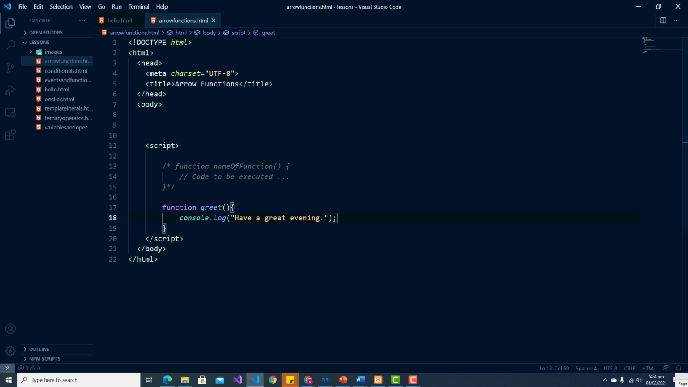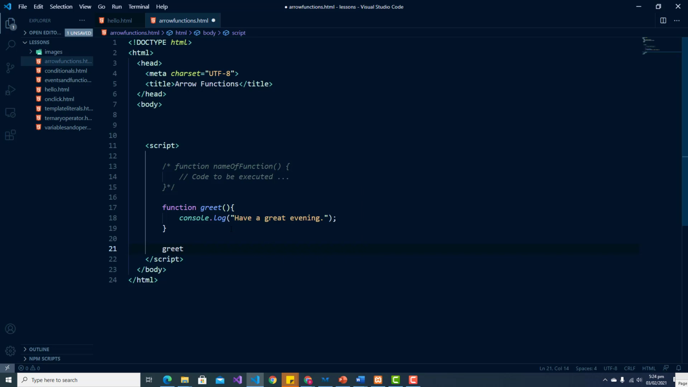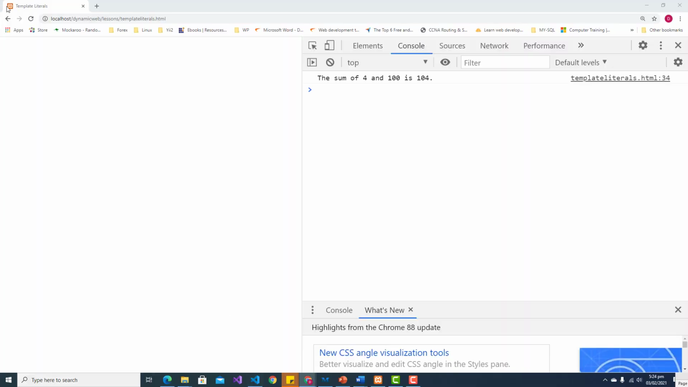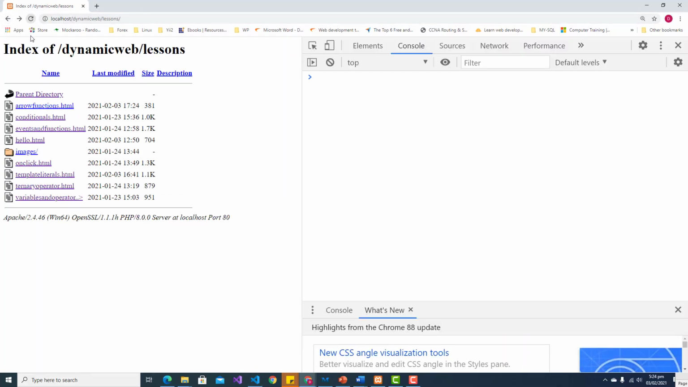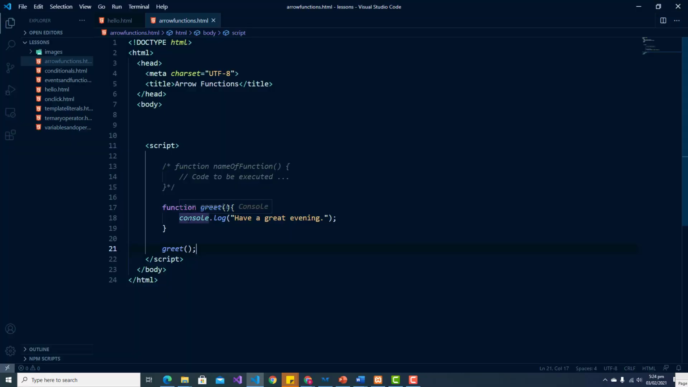And to invoke this function or call the function, we simply type the name of the function, greet, followed by the parentheses. So if we save this file and let us go back and do a refresh, open up our new file, we see here that our function is called and it executes the code that is within the curly braces. All right, so essentially this is a simple function that does simply print something to the screen.